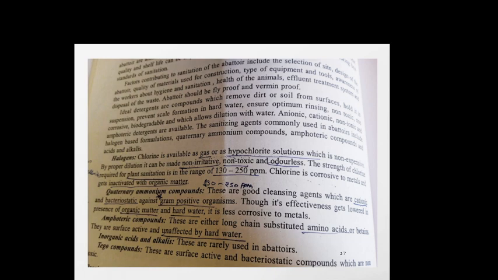Quaternary ammonium compounds are good cleansing agents, which are cationic and bacteriostatic against gram-positive organisms. Amphoteric compounds are long chain substituted amino acids, and they are surface active and unaffected by hard water. Inorganic acids and alkalis are rarely used, and then we have tego compounds, which are surface active and bacteriostatic compounds which are non-toxic.